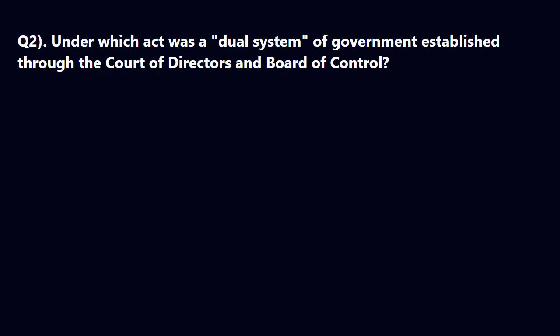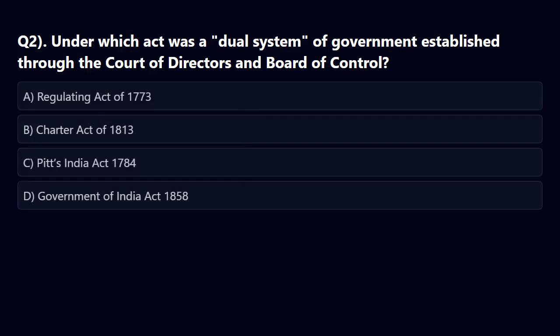Question. Under which act was a dual system of government established through the Court of Directors and Board of Control? Options. A. Regulating Act of 1773. B. Charter Act of 1813. C. Pitt's India Act 1784. D. Government of India Act 1858.